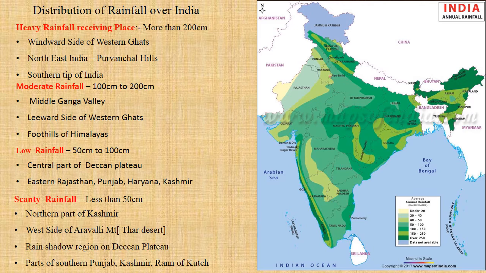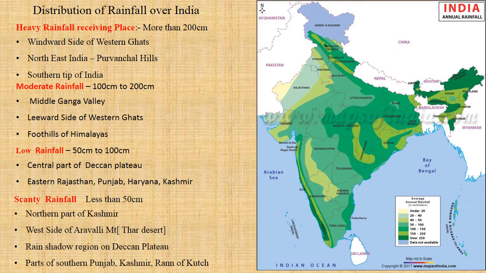Now let us pay attention to the next example. Low rainfall. Let us look at the key first: 50 to 100 centimeters of rainfall. So we have very few places with heavy rainfall, and more places with moderate and low rainfall. Low rainfall is found again in Maharashtra, Karnataka, Andhra and parts of Telangana.